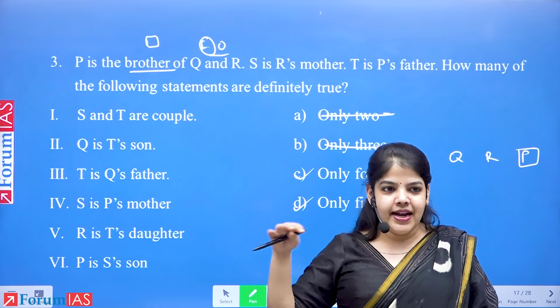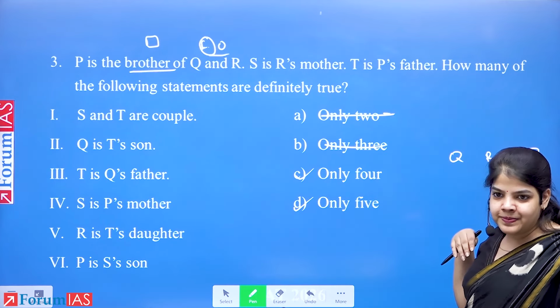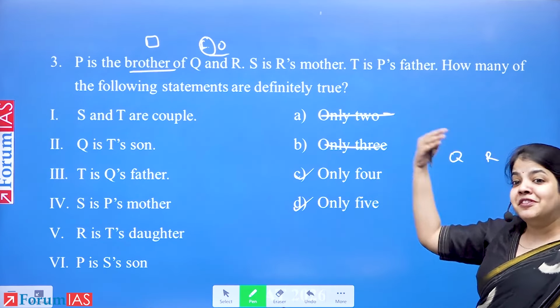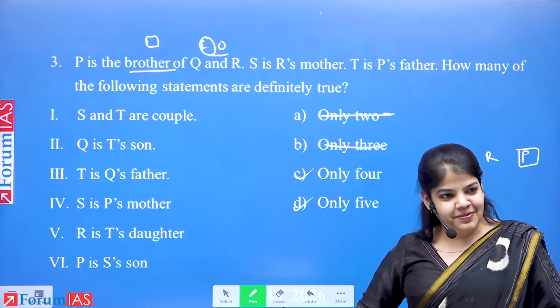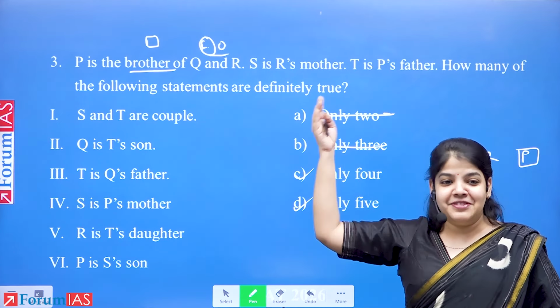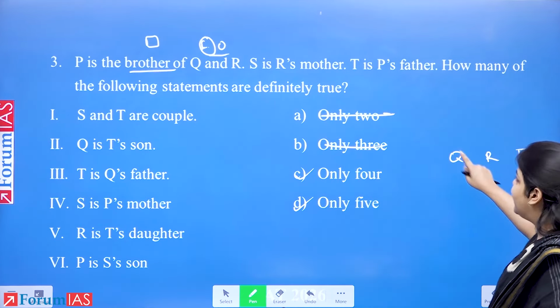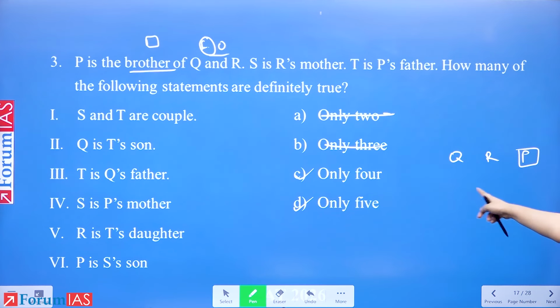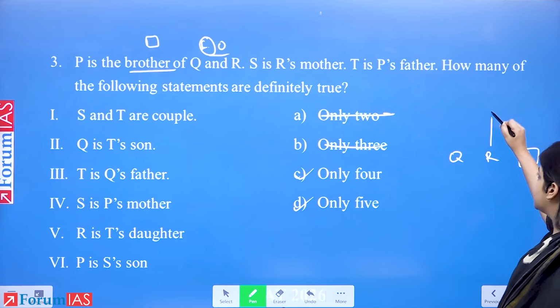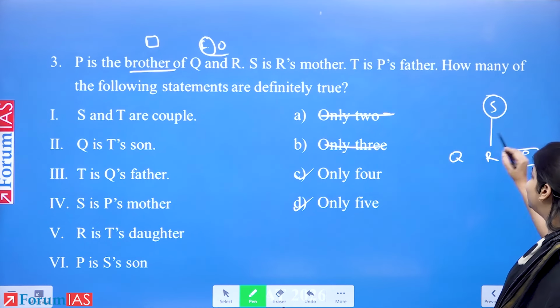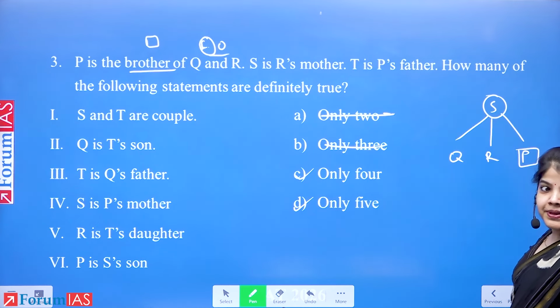I'm going to show hierarchy by drawing them at different levels. Parents come at a level above, children at a level below, grandparents 2 levels above. So P is the brother of Q and R. They're all at the same level. S is R's mother. If S was R's mother, it means she is also the mother of P and Q.